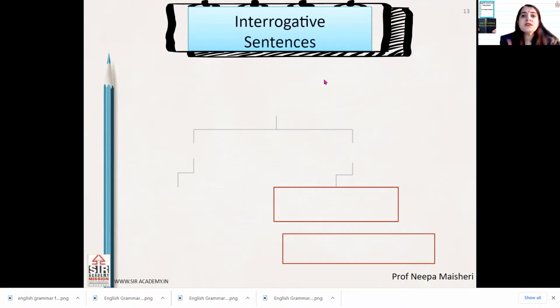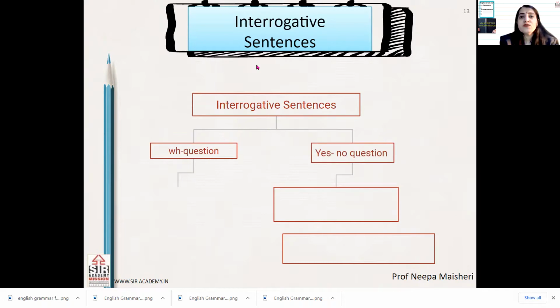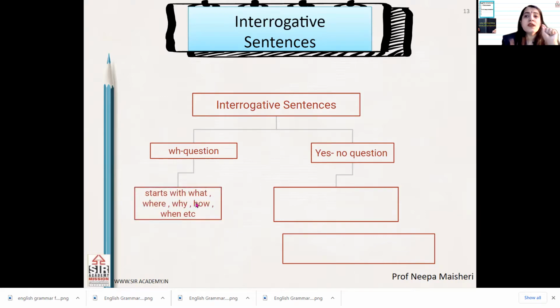So interrogative sentences, जो हमारे interrogative sentences होते हैं, they are of two types. One is WH question and other is yes no questions. जो WH questions होते हैं, okay. Now as we have seen, I ask you the question, what is your name? Where do you stay? How old are you? You have given the answer in words. So these questions are WH questions and they start with WH words. That is what, where, when, how.